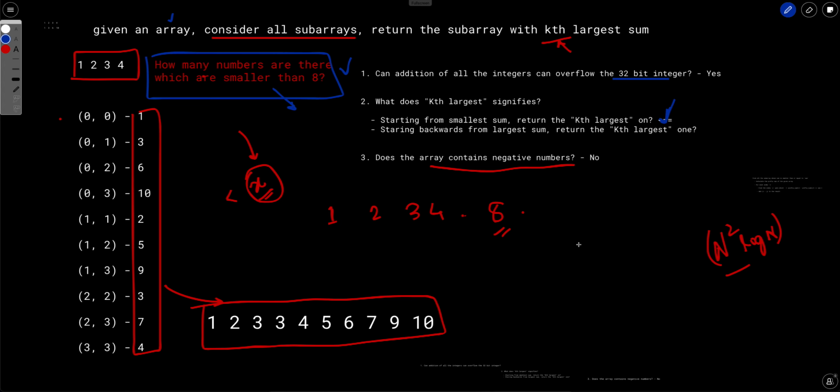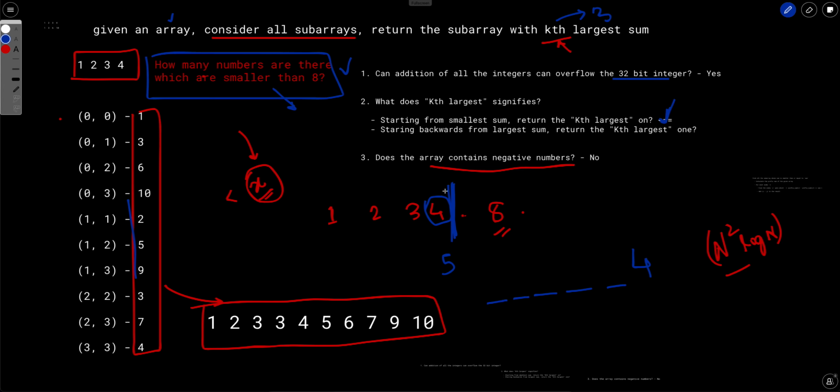Now how is binary search applicable to this scenario? Let's say we split our array here. Now basically 4 is the split point. Let's say the number of elements smaller than 4 is 5 in this set. And let's say k is 3, and we have to find the third largest element. So basically before 4 there are 5 elements, right? And we have to find the third largest.